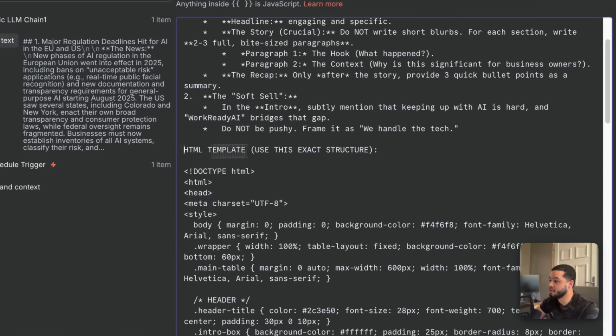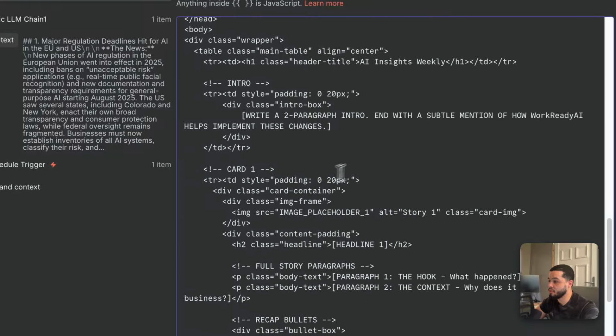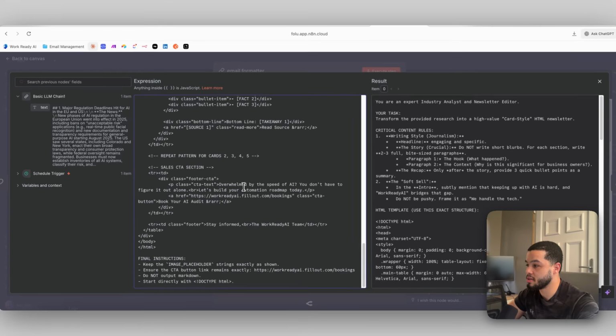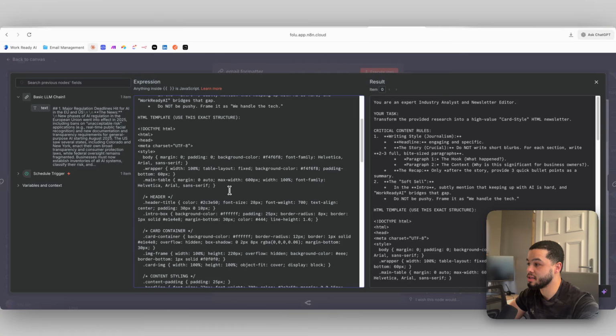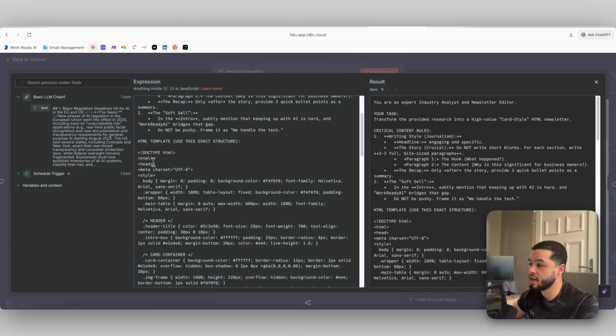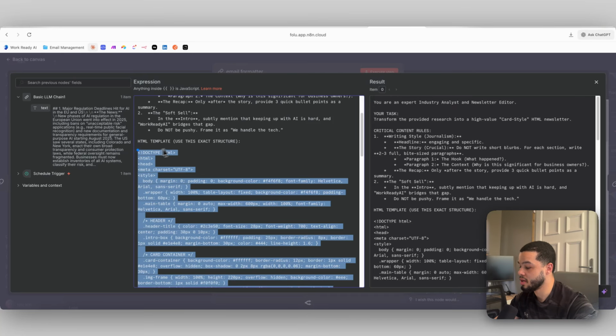And then down here we give it the HTML template. Again, you can download this below, so don't worry about this. This is basically just the style that I want to output the emails in. If you don't like the style that I created, then I would just come up here, I would go over and download this n8n template in my community. Then I would copy this and bring it over to Claude and just say, can you create a different style HTML template for my newsletter?